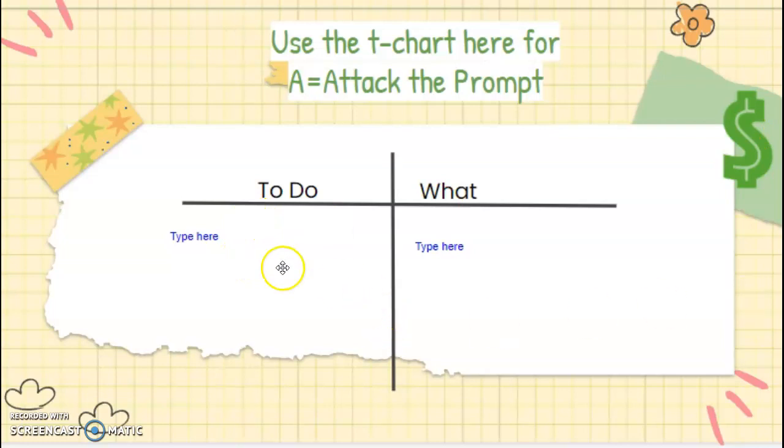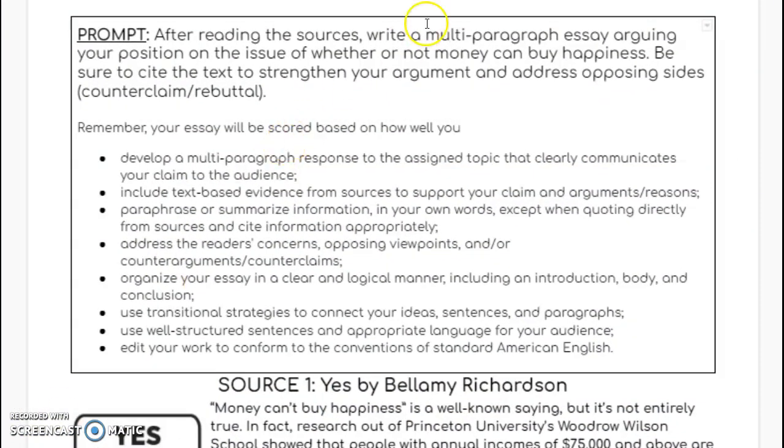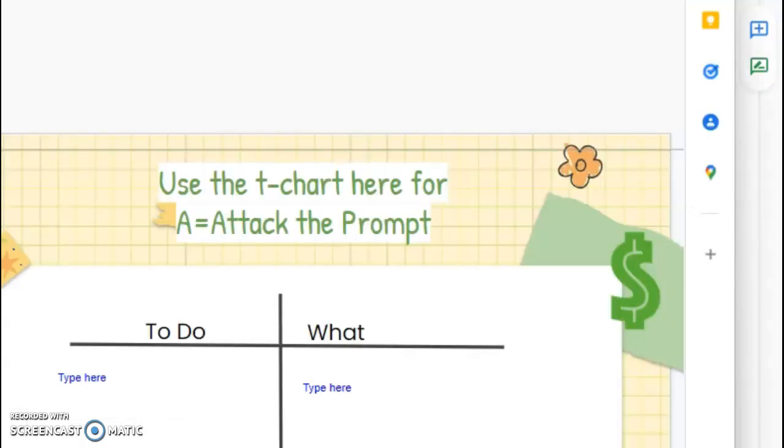Now, we went over this in class, the to-do words and the what verbs. In class, you guys actually went ahead and highlighted and then underlined. So you highlighted the to-do words, which are verbs, and you underlined the what verbs. As an example, the word write was a verb. That was our to-do, what we have to actually do as writers. We have to write. What are we writing? A multi-paragraph essay. Okay?